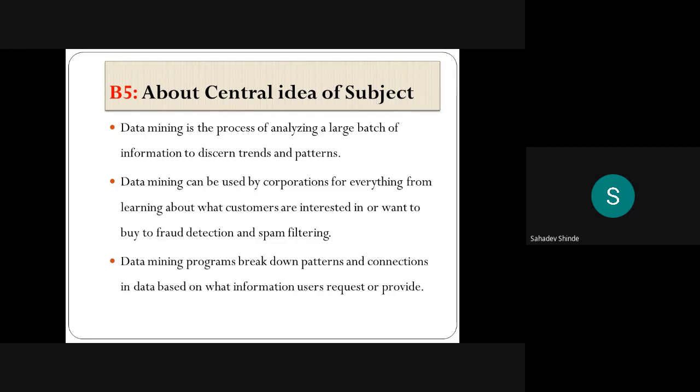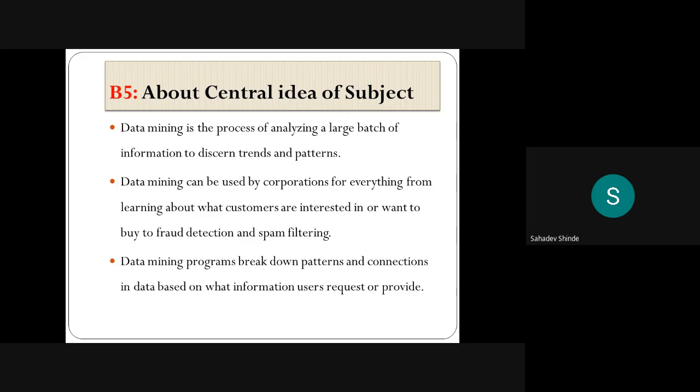Okay, so you can see that data mining is the process of analyzing a large batch of information to discern trends and patterns. Data mining can be used by corporations for everything from learning about what customers are interested in or want to buy, to fraud detection and spam filtering. Here we are going to learn how to detect fraud, and how to do spam filtering.